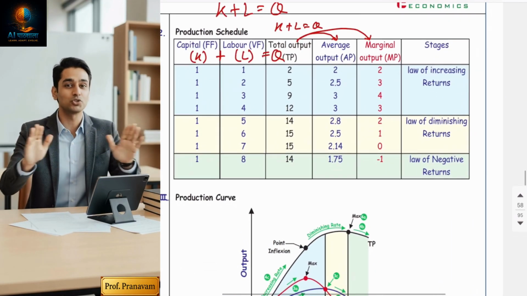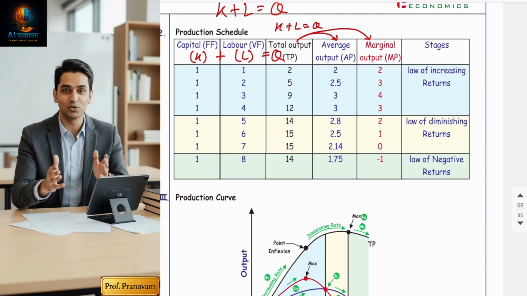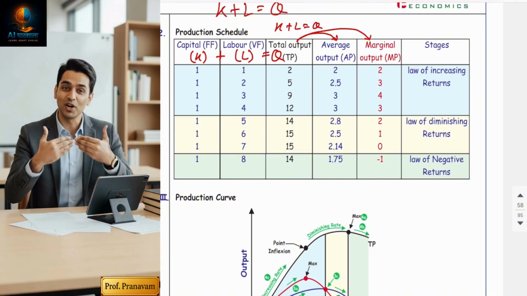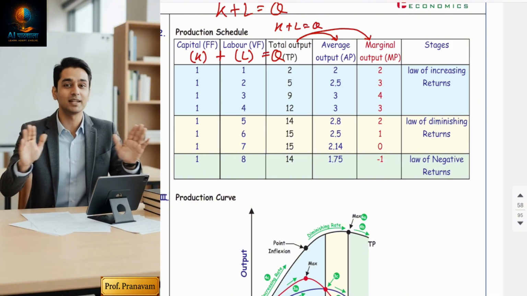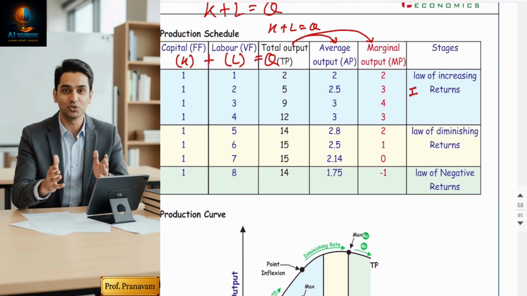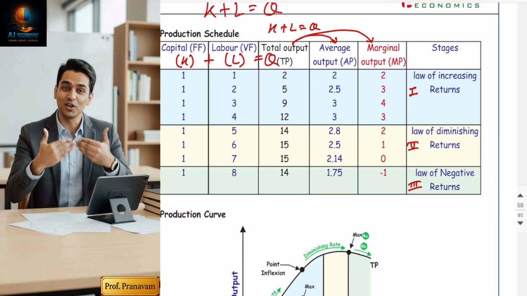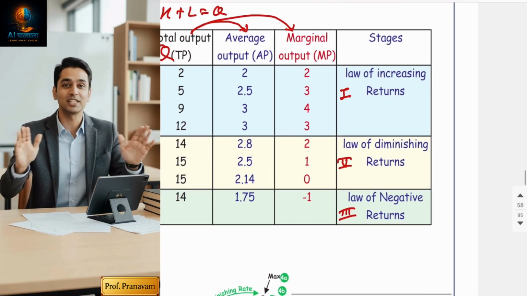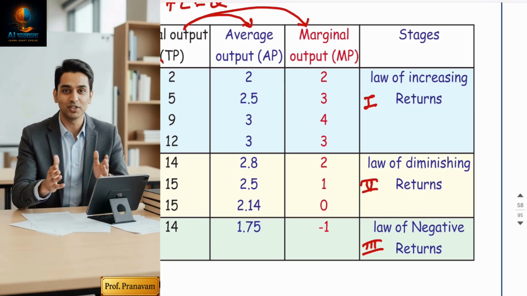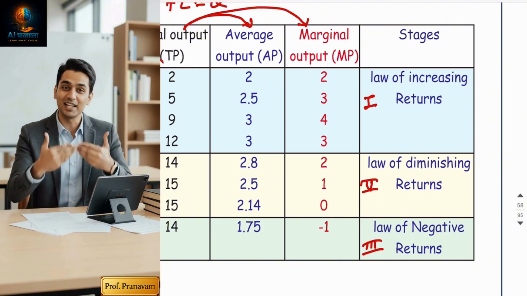Now, the second part. To explain this short run, economists have divided this table into three stages. This law has been divided into three stages. Stage 1 and stage 2 are in my yellow shade, and stage 3 is in my green shade. The names have been assigned to these stages on the basis of marginal production.